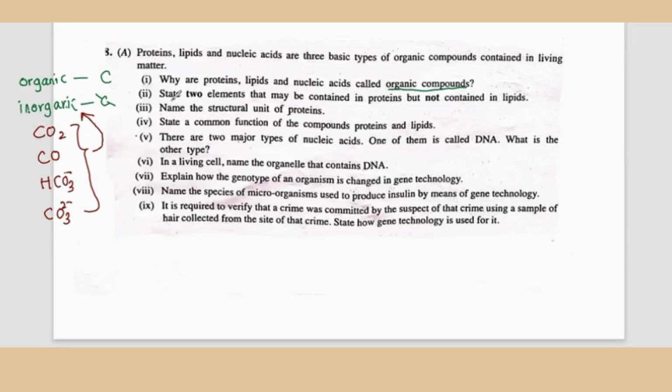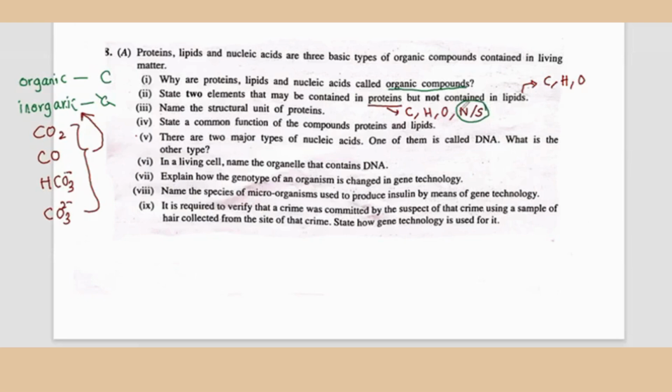Next question. State two elements that may be contained in proteins but not contained in lipids. Protein constituent elements are carbon, hydrogen, oxygen, nitrogen, and sometimes sulfur. Lipids contain carbon, hydrogen, and oxygen. So you can see that proteins have two extra elements, that's nitrogen and sulfur. So the two elements that are not present in lipids are nitrogen and sulfur.